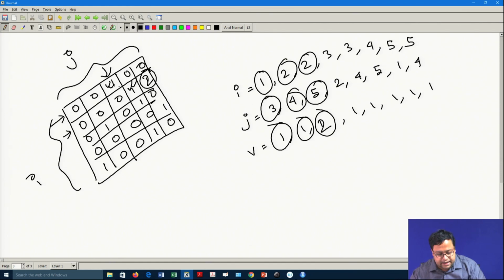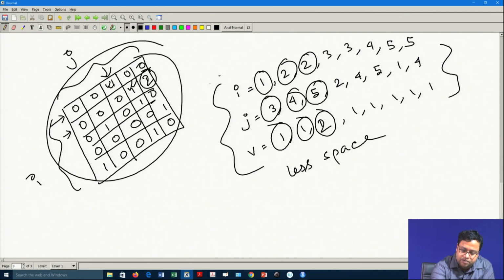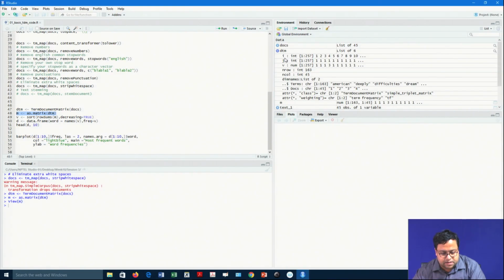Now, this formation of the matrix takes less space. Whatever information you have here, you have the same information there, but it takes less space. So, for this kind of document term matrix, you have i, j and v, the values are given, and then you can calculate it.